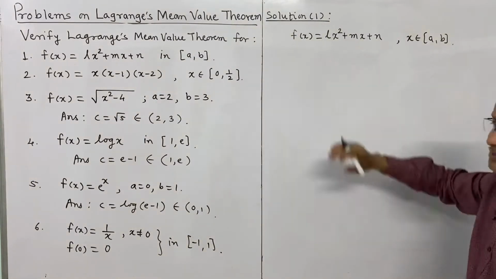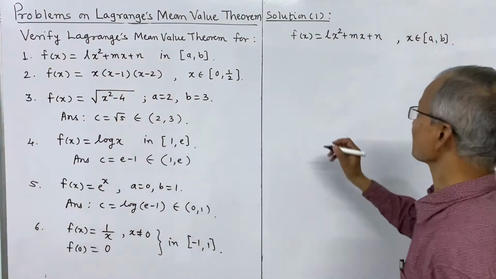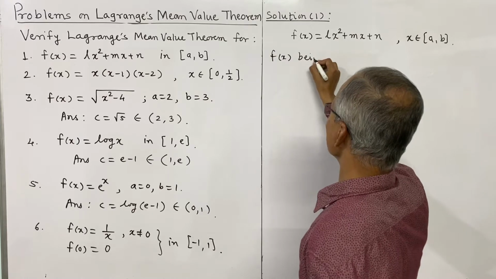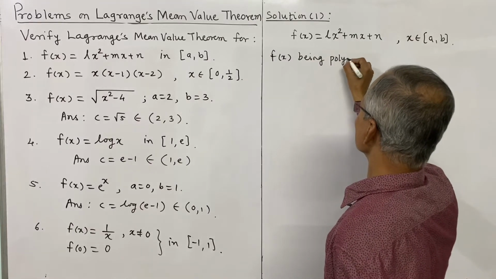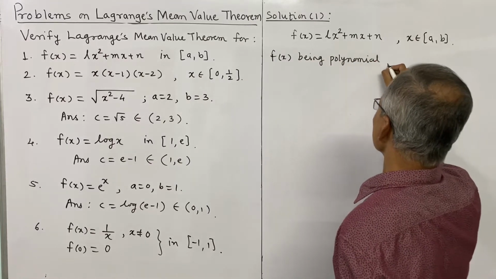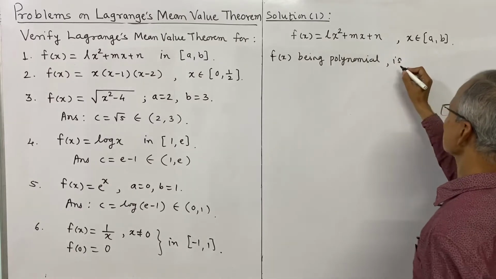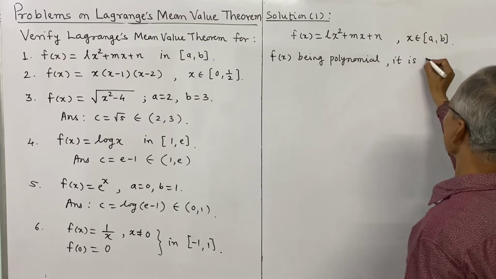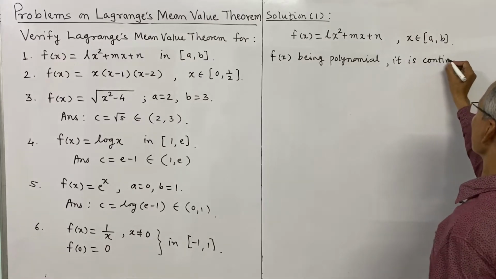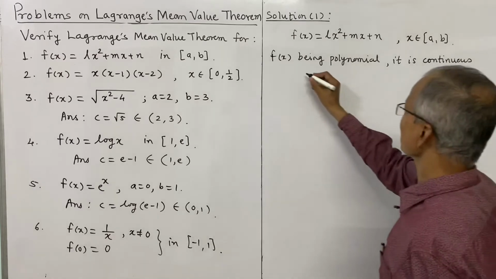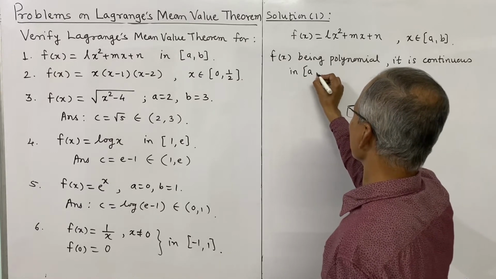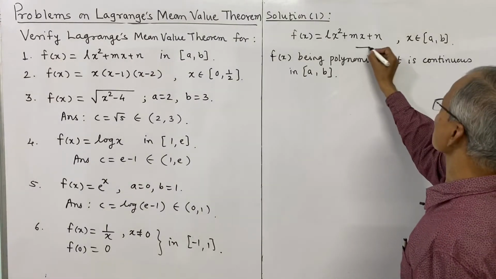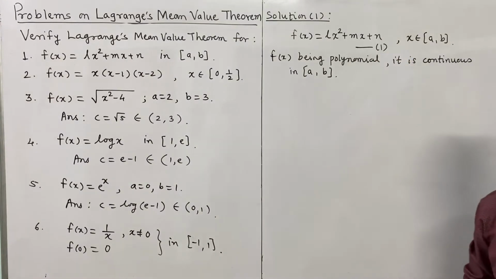Now because this is a polynomial function, it is continuous. f of x being polynomial is continuous in closed interval a comma b.